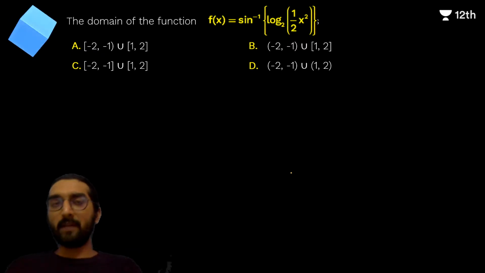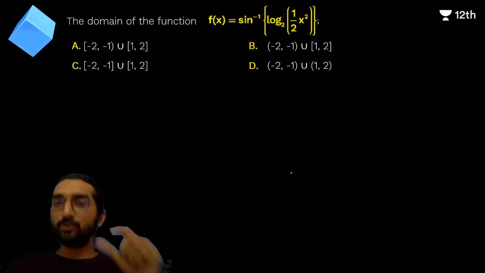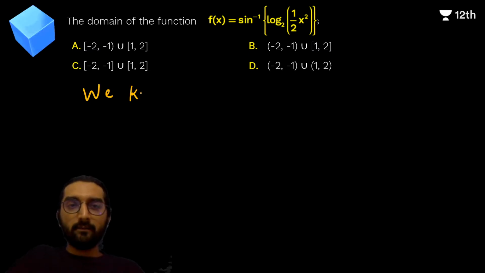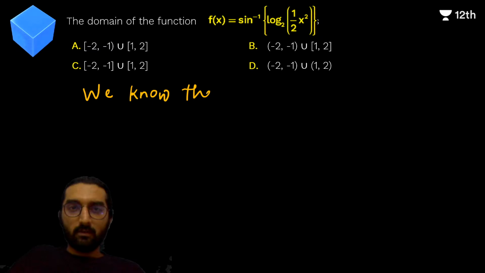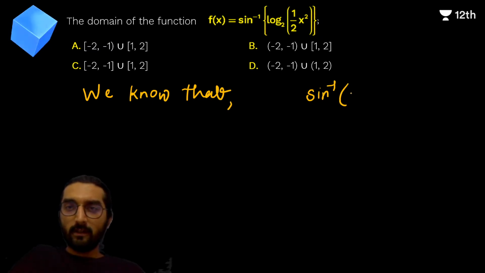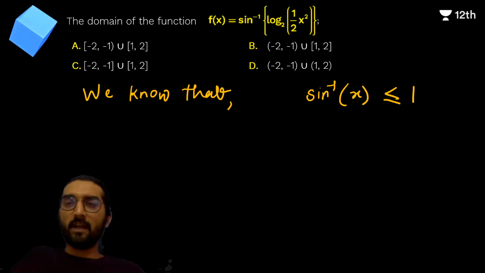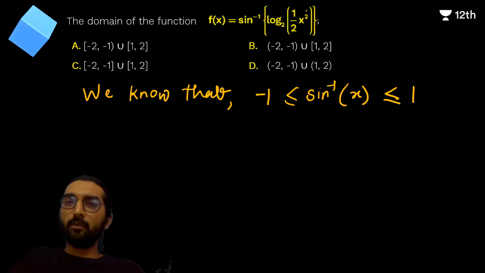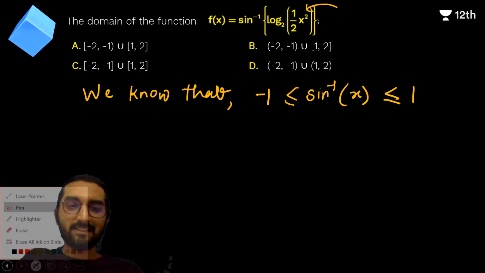So we need to understand that everywhere there will be square brackets, all the values, end values will be involved. Let's see how. First of all, we need to understand that sine inverse of x lies between 1 and minus 1. Do we know this, guys? The domain of sine inverse of x is between minus 1 and 1. So this entire thing also lies between minus 1 and 1. Do we understand that?